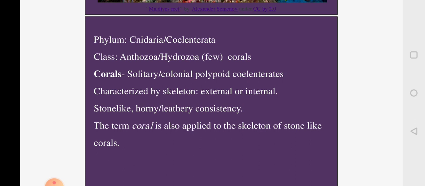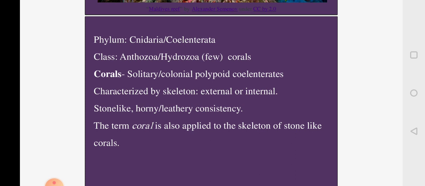In your previous video session, you have learned about phylum Coelenterata. Phylum Coelenterata consists of organisms which have tissue grade of organization, and these organisms are classified into three classes. Phylum Coelenterata or Cnidaria is classified into three classes.